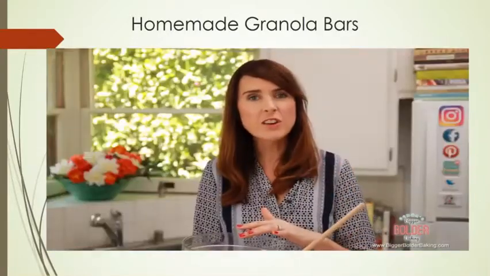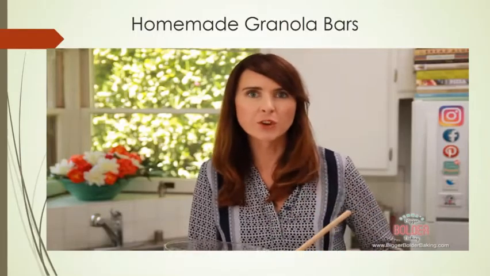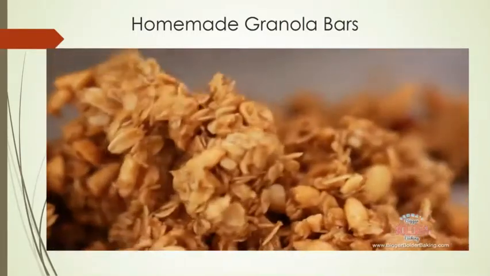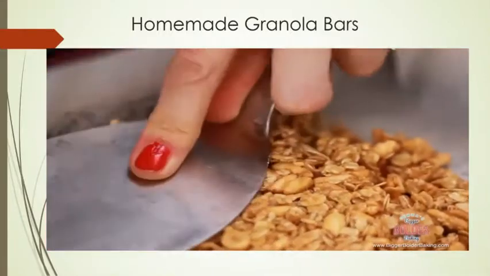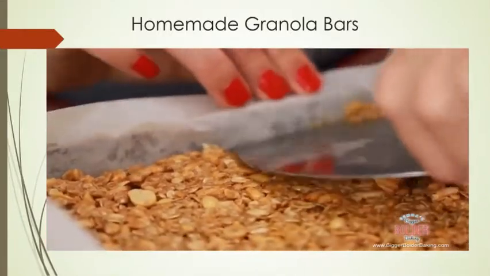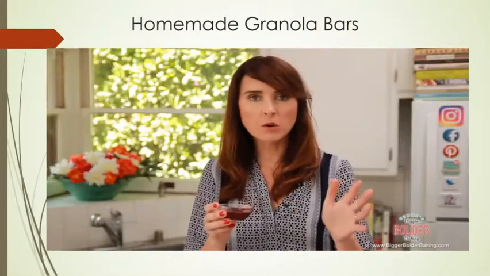So we've got our peanut butter in here, but let me show you where the jelly comes into it all. So go ahead and scoop half of your peanut butter granola mix into your prepared tray. Press it down with a spatula until you get a nice thin layer. So then for my favorite part, the jelly. Choose any kind of jelly you want, it's up to you.